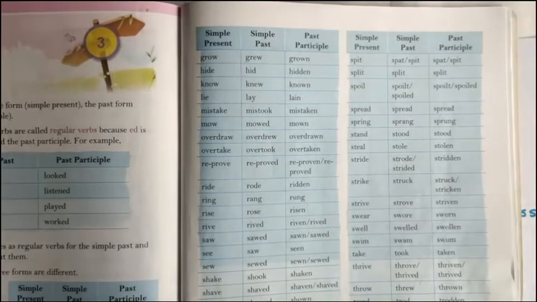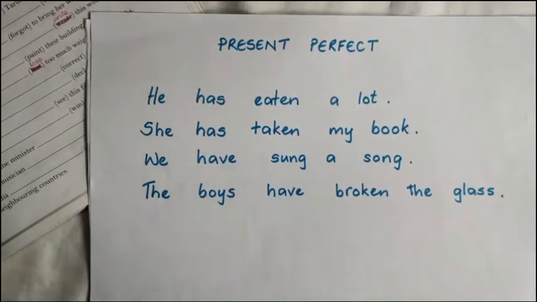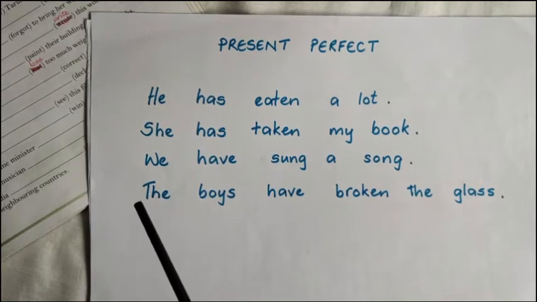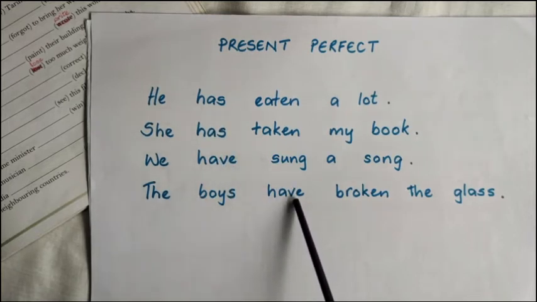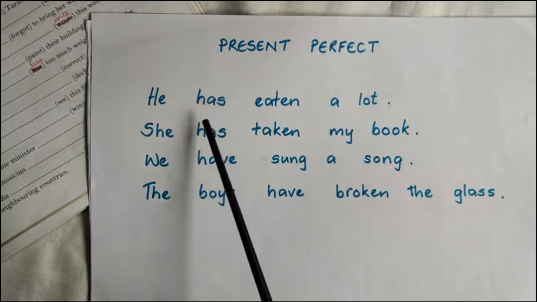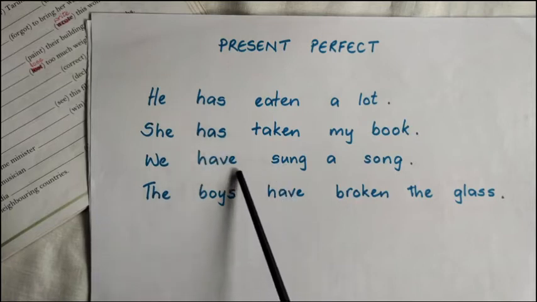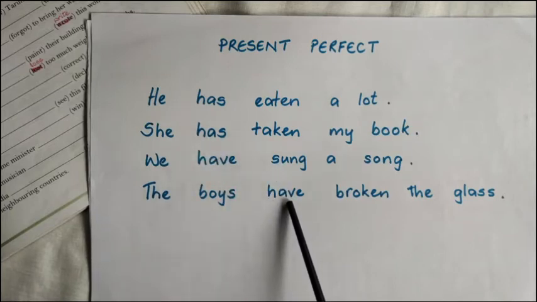Let's look at the construction of the present perfect tense. Present perfect tense, you have to use has or have. We're going to use these auxiliary or helping verbs in the present perfect tense.